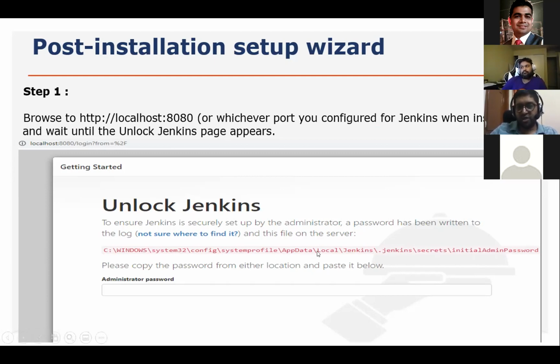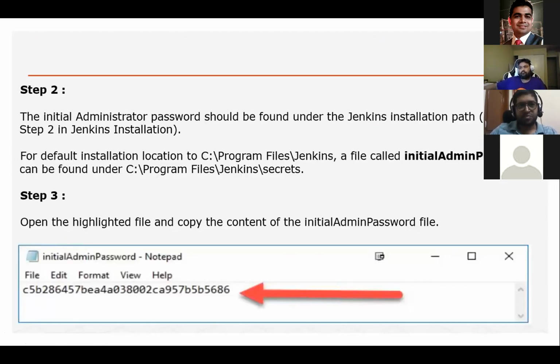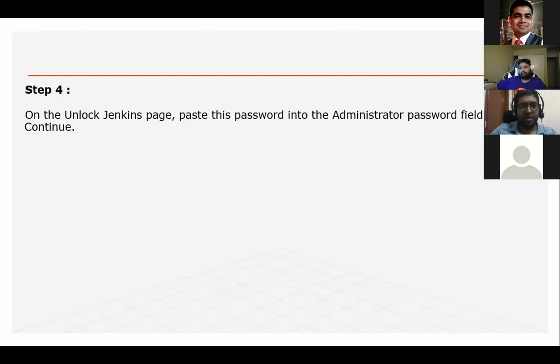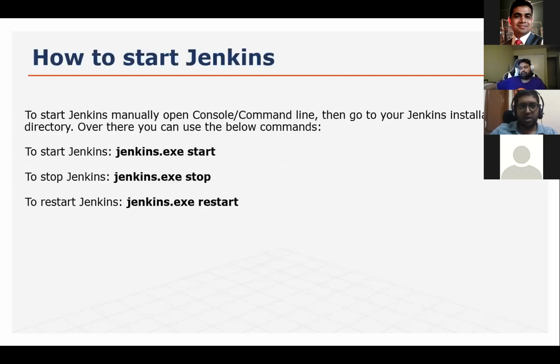So we need to go to this path. We will copy that path and we will paste it here. This is the administrator password. So what happens now? I'm going to the next screen. Step 2, as I said, we need to copy that password and enter. So here this kind of password is available inside this notepad, the initial admin password file. Now click on unlock, this will unlock your Jenkins. I mean, you are ready to work.